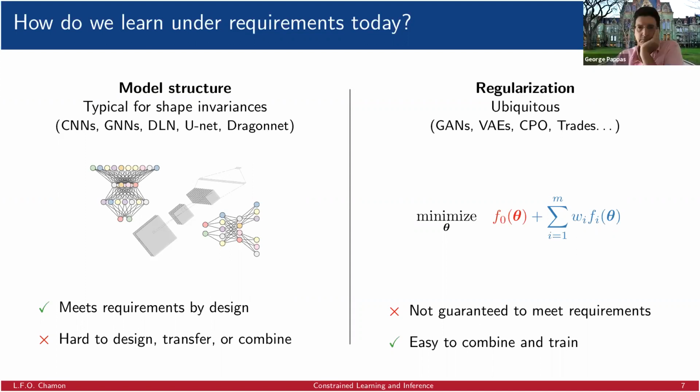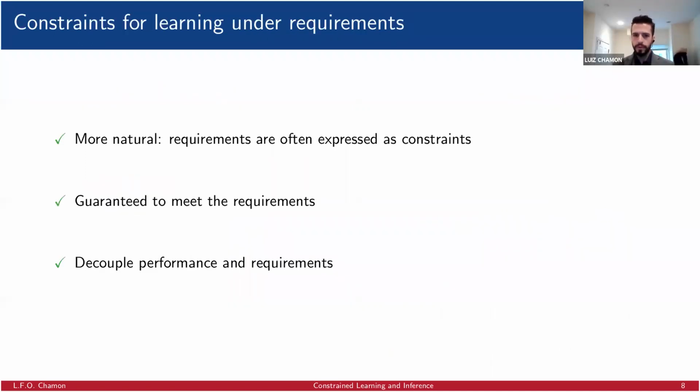So constraints come as a more natural solution to this problem, because requirements in the first place, engineering requirements, are often expressed as constraints. When we are exploiting the model structure or the regularization of the objective, we need to first encode these constraints into either models or penalties in order to use them.